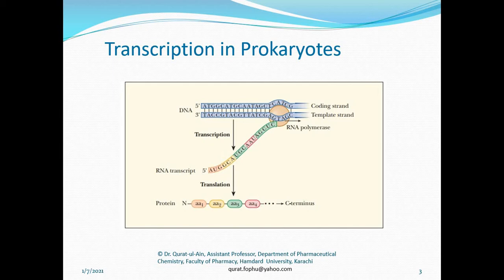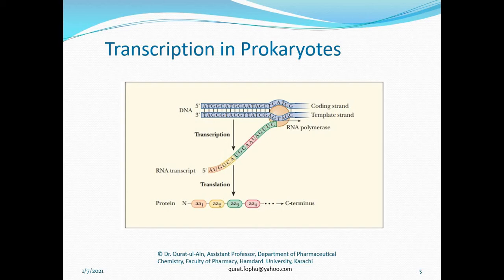RNA polymerase and DNA polymerase cannot add nucleotides from 3 to 5 prime. So transcription and DNA replication go from 5 prime to 3 prime. Now we will discuss how transcription takes place in prokaryotes.